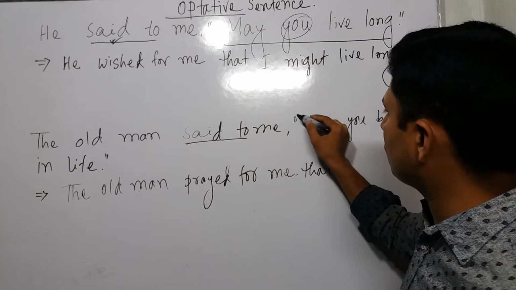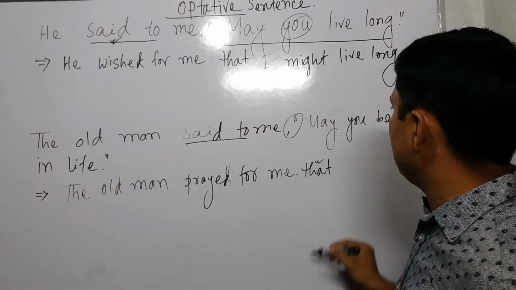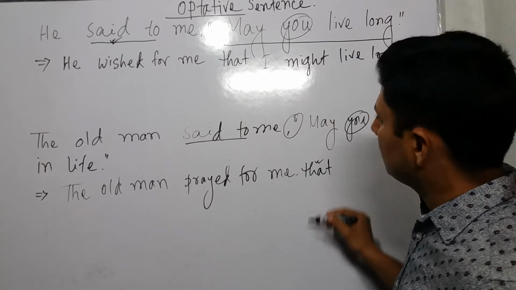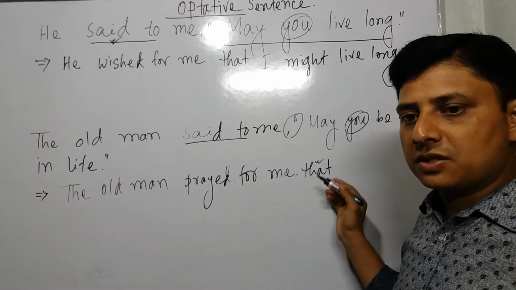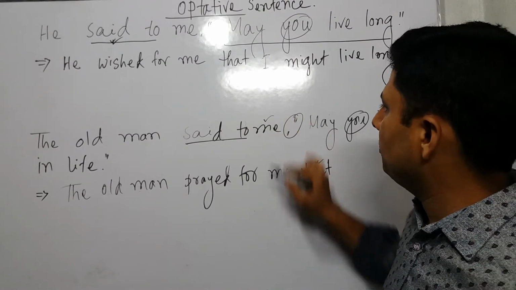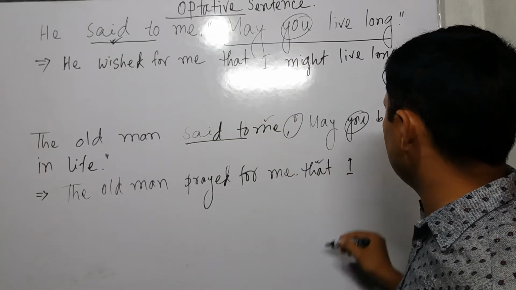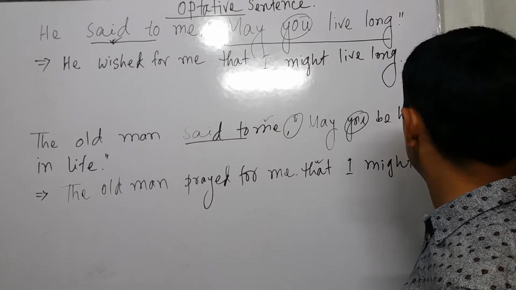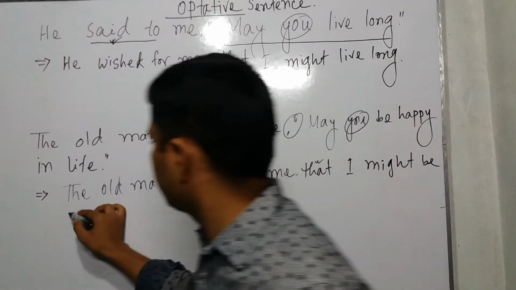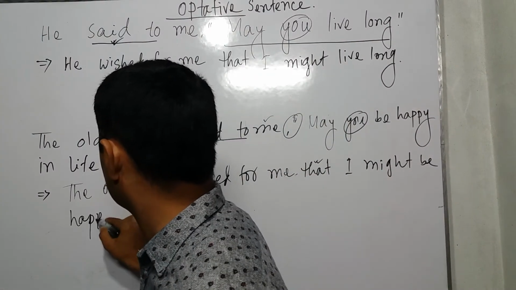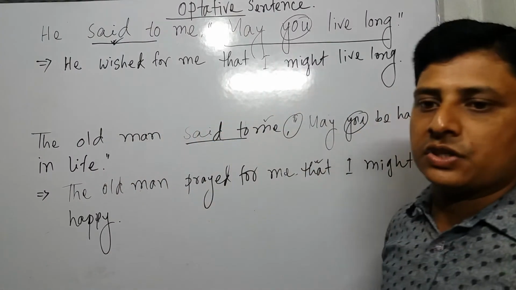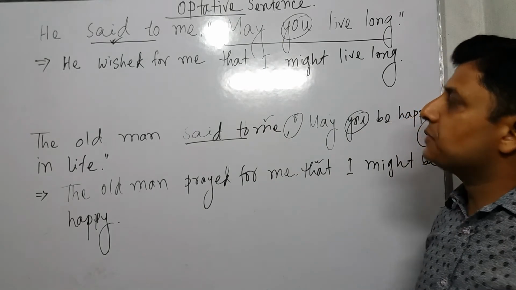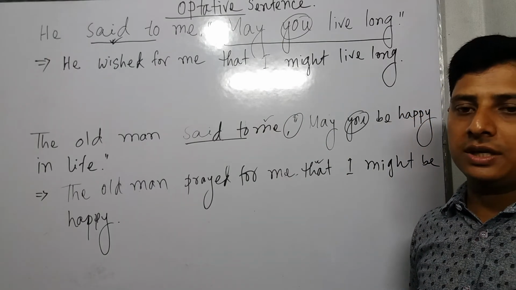Instead of comma, inverted comma, we use that, and then the second person the same way. The second person depends on the object me, the subjective form of me is I, and then the tense rule gives might be happy. This way we can solve optative sentences, direct to indirect, or narration.